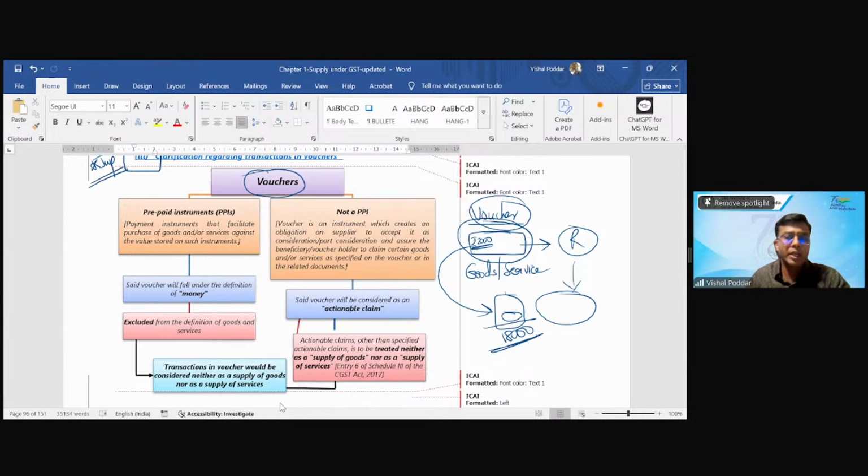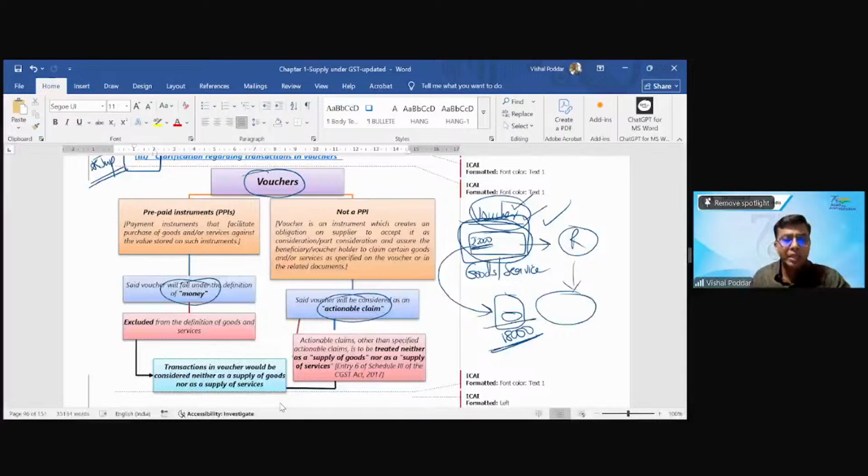Now, the question that came up, and the reason for this clarification, is: can there be a tax at the first point itself? That is, when I took the voucher from West Side by paying them 2,000, can there be a tax on the voucher itself? There was a lot of confusion. Somebody was calling it an actionable claim, somebody was saying that it is money.